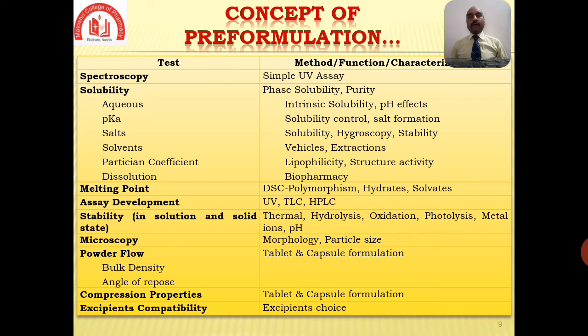Then compression properties, which are also a function of tablet and capsule formulations. And the last one, excipient compatibility, is for excipient choice. So there are two fundamental properties which are mandatory for a new compound, that is intrinsic solubility and dissociation constant, that is pKa.